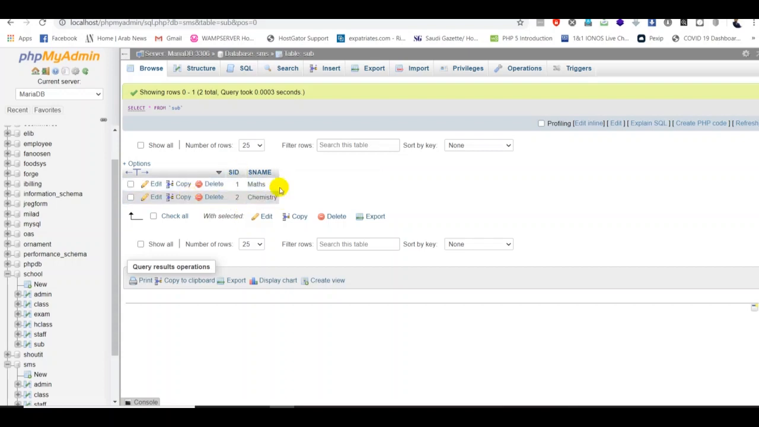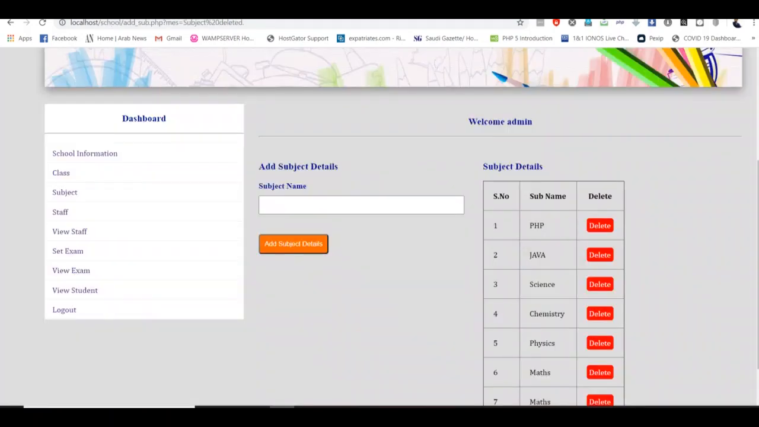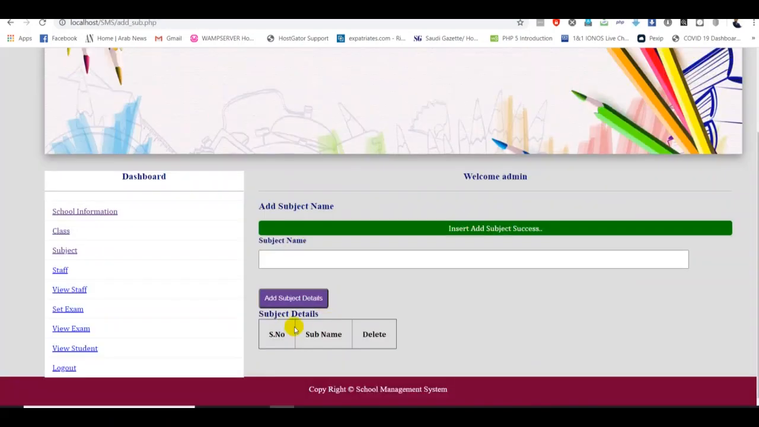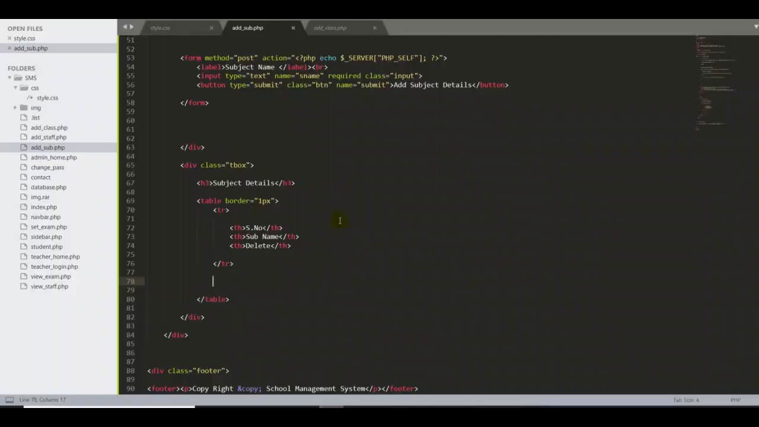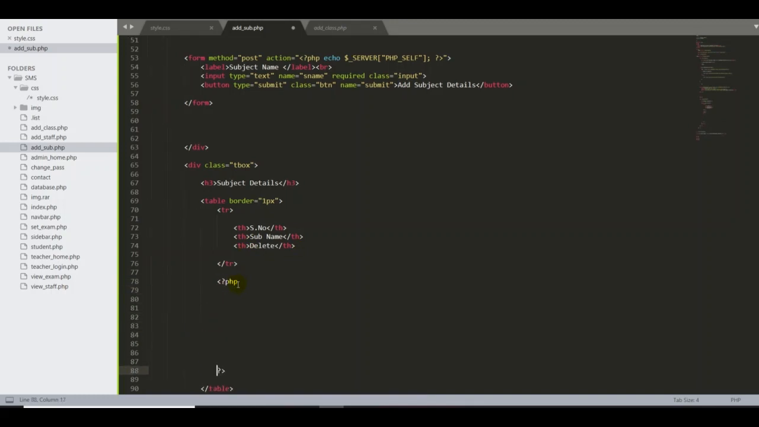So now, what is the next step? We have to fetch all the subjects, then we have to display them in our table. Now it is time to display all the subjects in our table. Okay, I go back to my editor. We already created the table here, the serial number, subname, delete. So afterward we have to write our PHP script. So here I can start with the PHP and take some more space between them. Then I have to fetch all the data from the database.